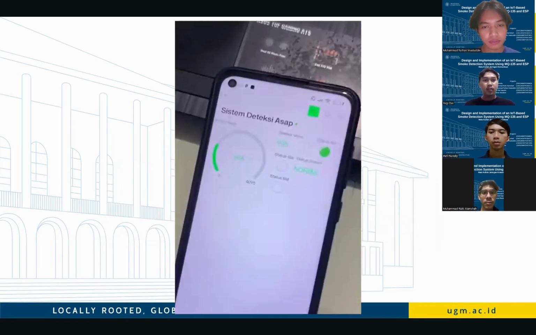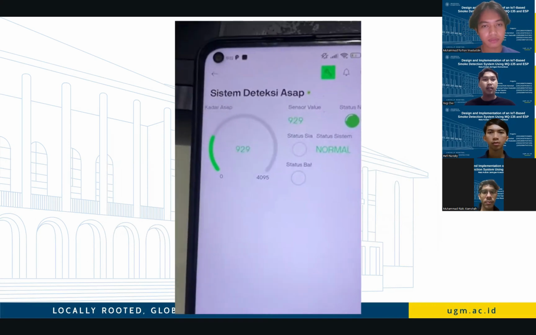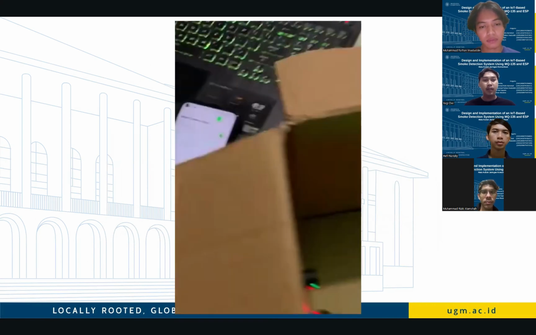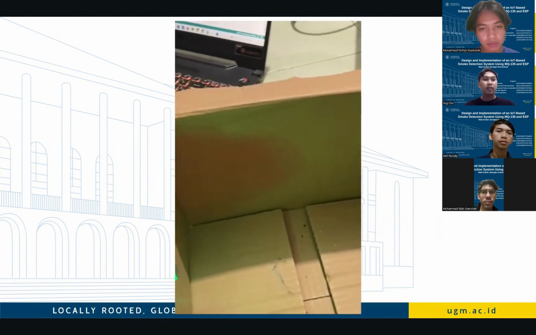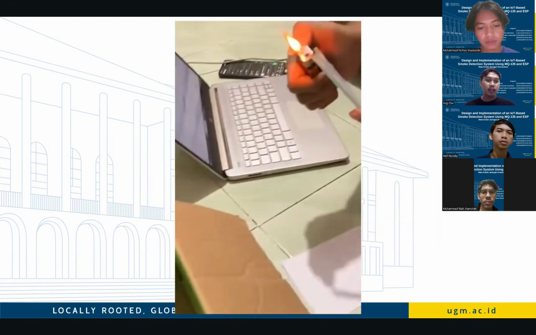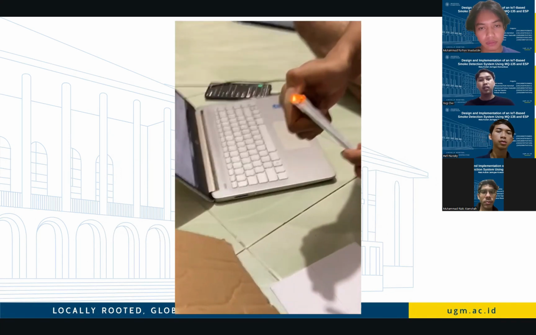And this video documents the experimental testing of the system we've developed. The experiment was conducted to evaluate system performance functionally and real-time response under controlled conditions.